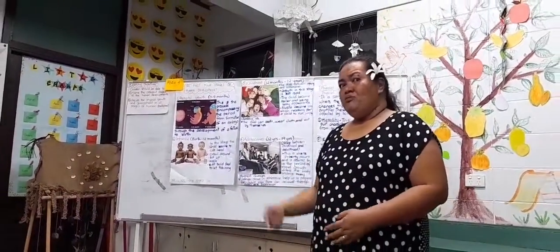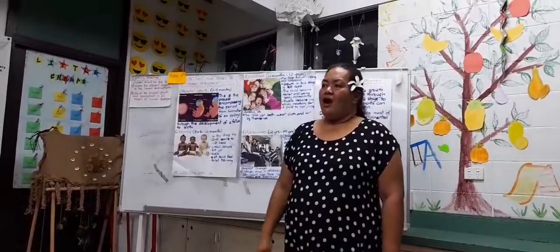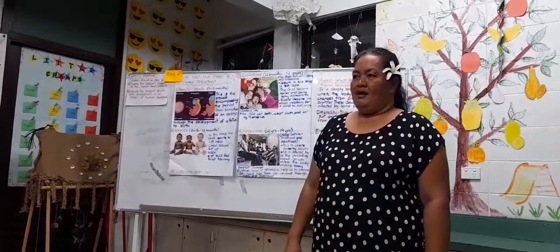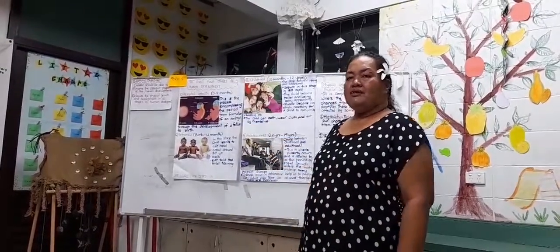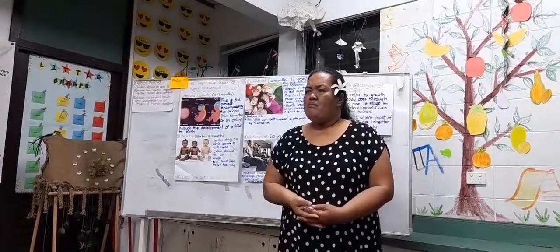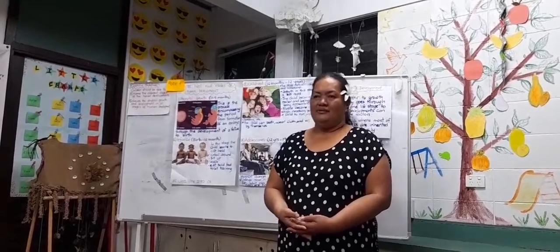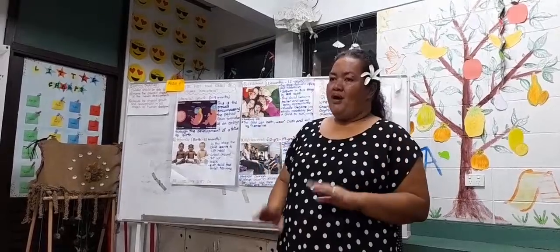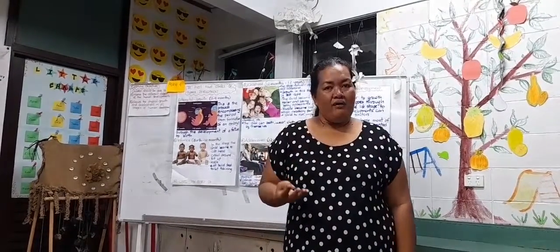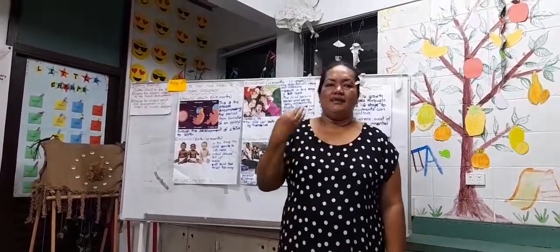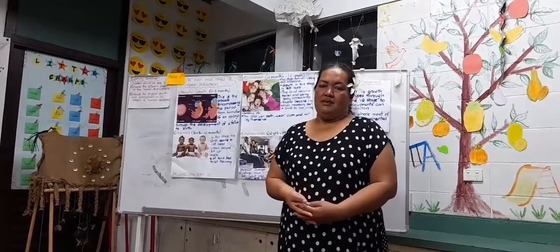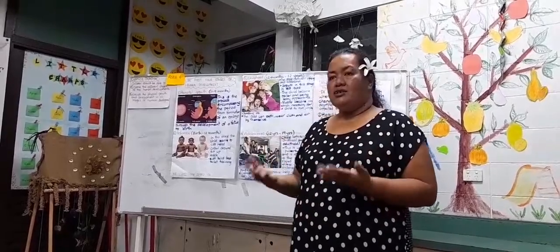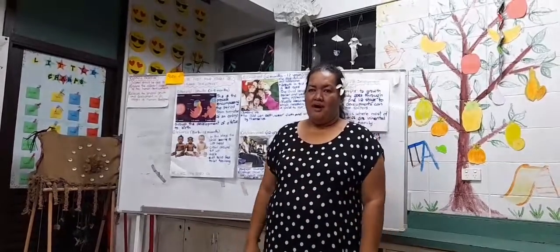Okay, before we move on, I want to ask you some questions. I know that you've been learning about families in the previous year. So, who remembers how many types of family there are? Okay, there are 5 types of family: nuclear family, extended family, single parent, blended family, and the last one is a communal family. You also learned the functions and the needs of this family.